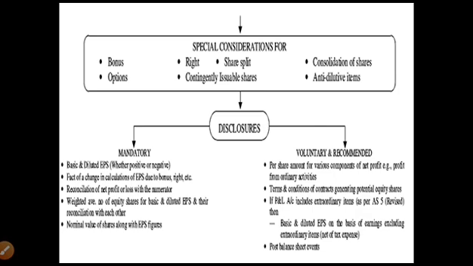In short, we can conclude that as per accounting standard number 20, we should be able to understand how to calculate the basic earning per share as well as diluted earning per share. For basic earning per share, the formula is earnings for shareholders divided by the number of equity shares. To calculate the earnings for shareholders, a person has to take into account the profit.